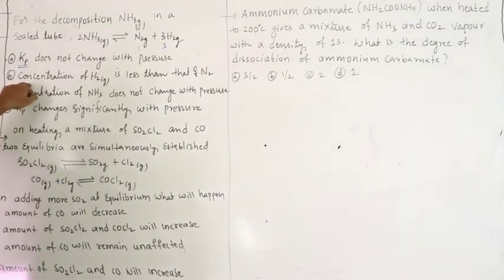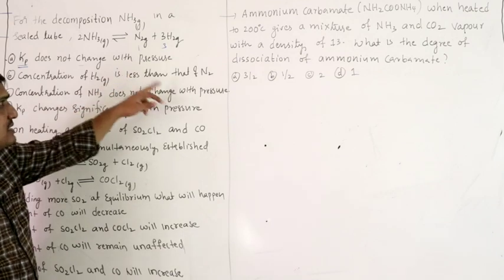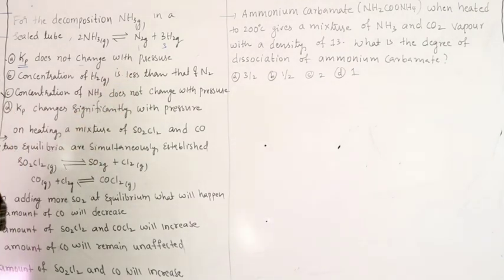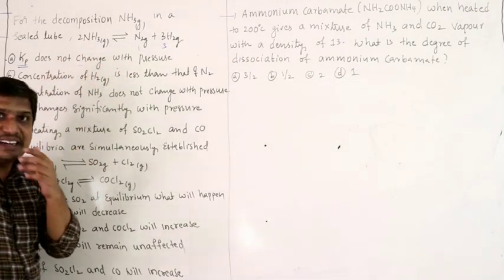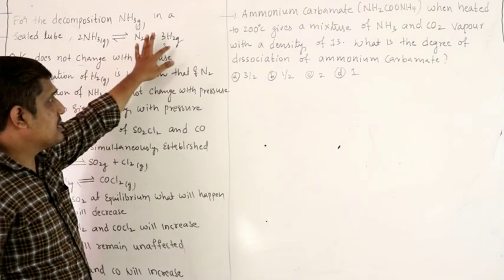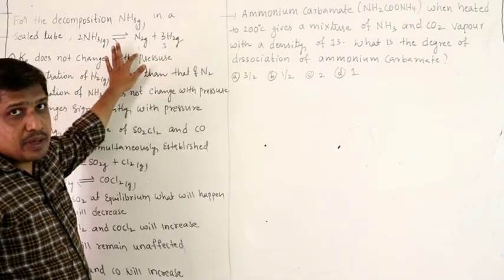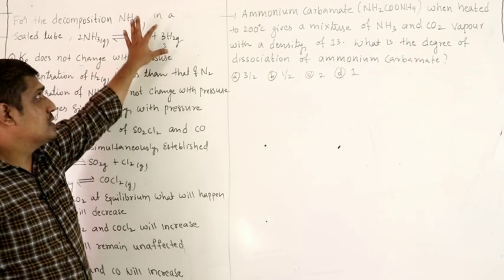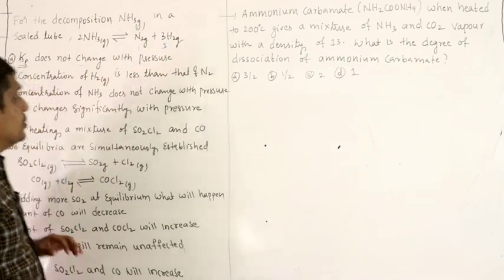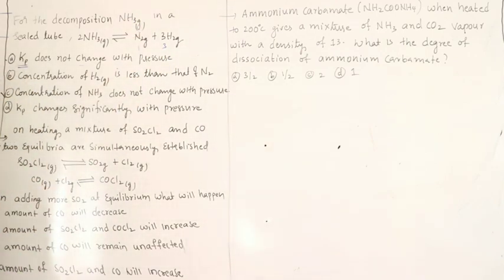Therefore, this statement is wrong. If I assume a 1 liter container, it becomes 1 mole per liter for nitrogen and 3 moles per liter for hydrogen, so the hydrogen concentration is more.